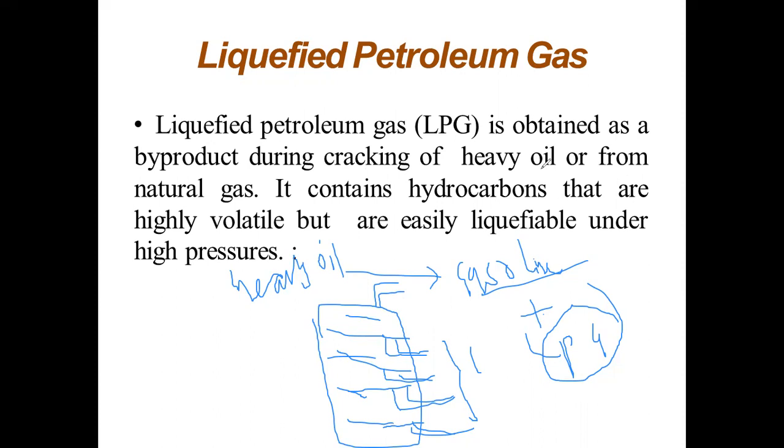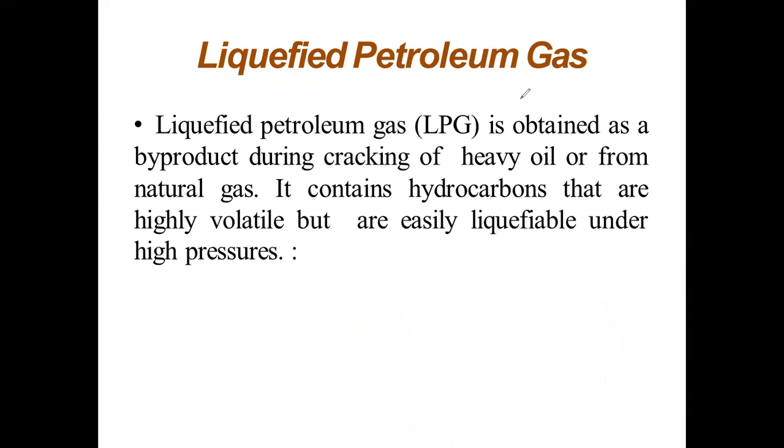Or it is obtained from natural gas. Even from natural gas, we get LPG. And it contains hydrocarbons that are highly volatile. Yes, LPG has some hydrocarbons. What are hydrocarbons? Hydrocarbons are nothing but compounds containing carbon and hydrogen. For example, methane, ethane, propane, butane, pentane. These are called hydrocarbons.